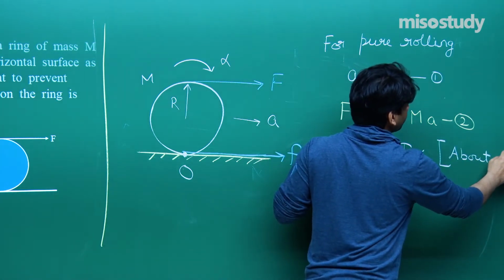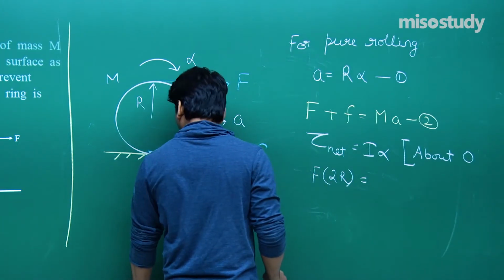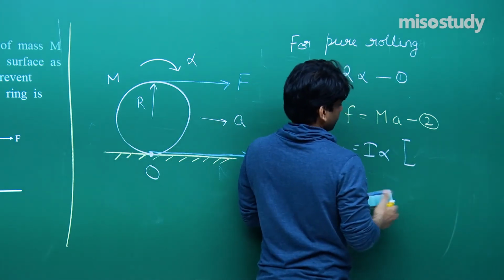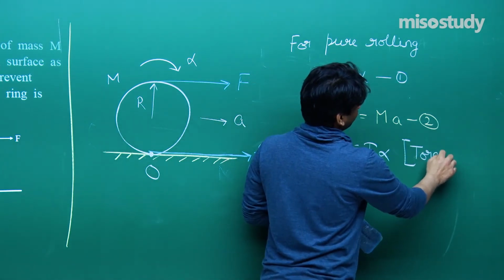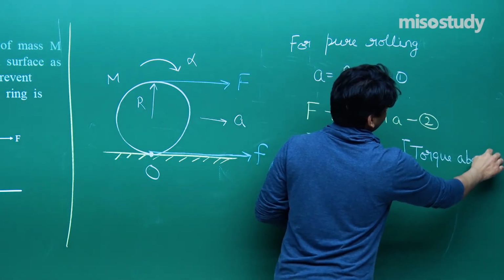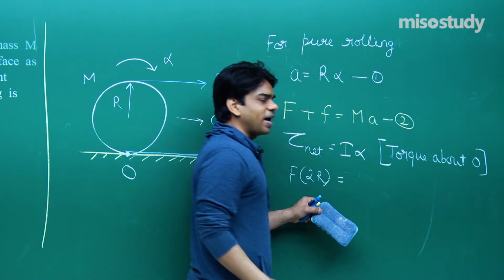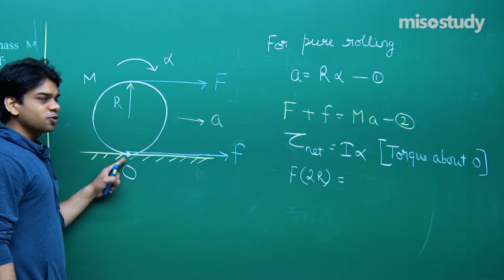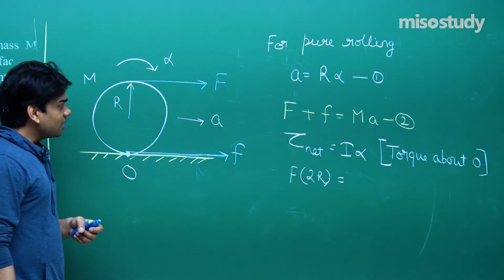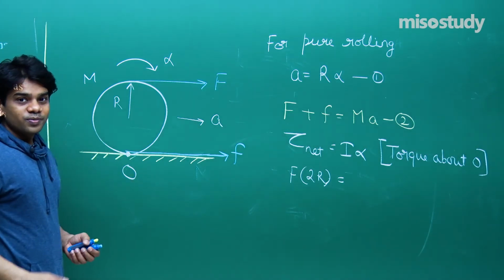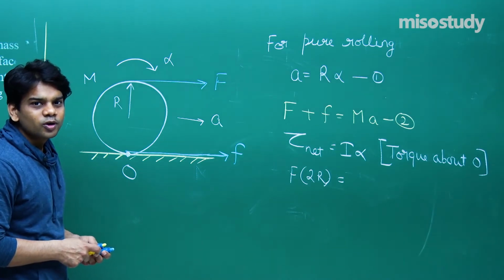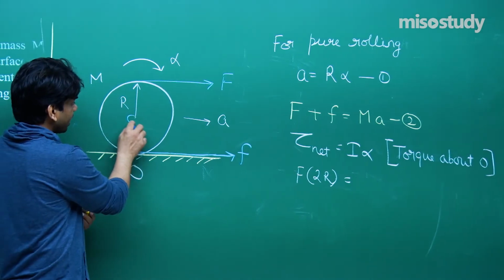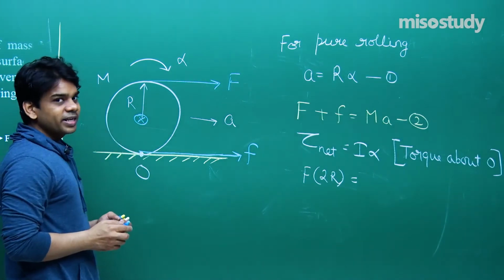Torque about point O. We are calculating torque about point O so that you may not get confused why we are writing in this way, so that our variables used will be less. So F into 2R, friction will not provide any torque about this point, that's quite obvious, will be equal to I. Now moment of inertia about this point O will be equal to mr square plus mr square, because about the axis passing through the center and perpendicular to the plane we know it is mr square.